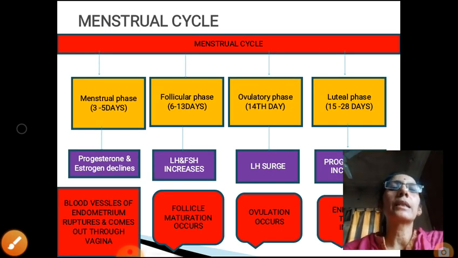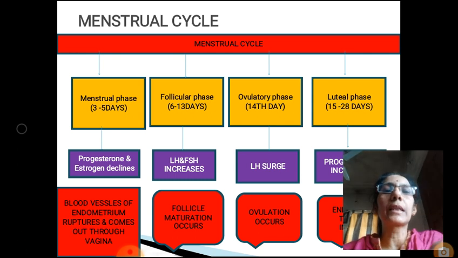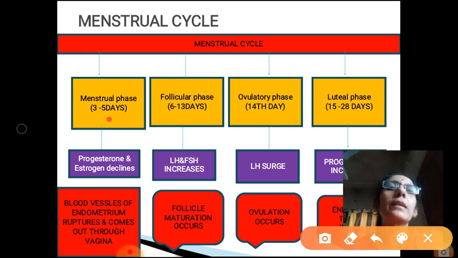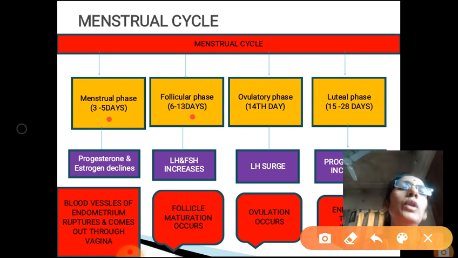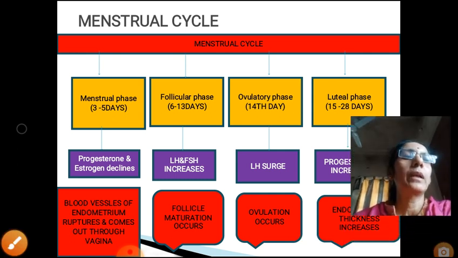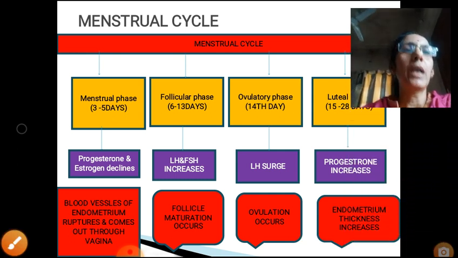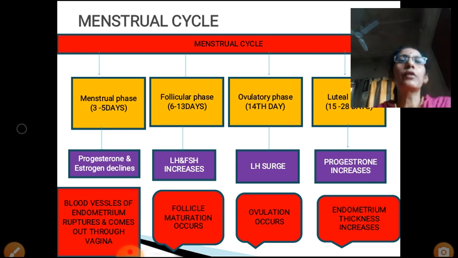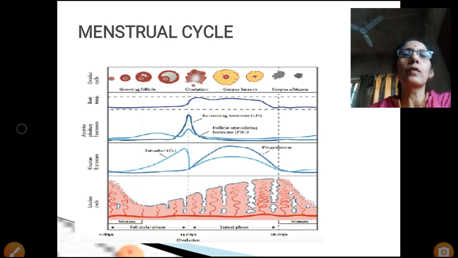So here you can see the menstrual cycle consists of, first, menstrual phase 3 to 5 days, second, follicular phase 6 to 13 days, 14th to 15th day ovulatory phase, 15 to 28 days luteal phase. Now here you can see what the hormones involved are.